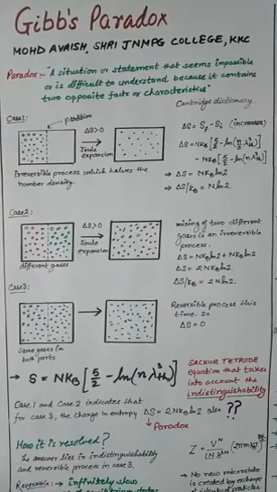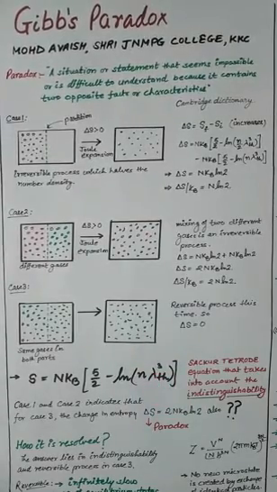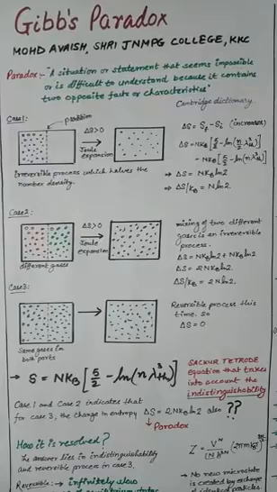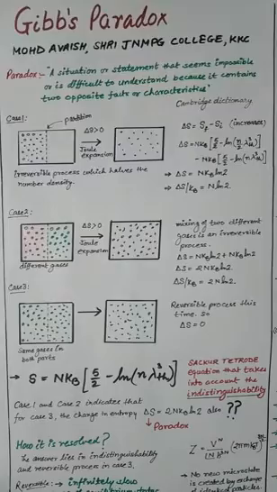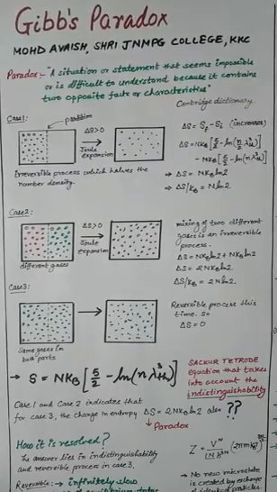What indistinguishability is, I can tell you very briefly: if you have some configuration in which atoms are distributed in different energy states, and you exchange any two molecules or atoms, then if they are indistinguishable, you won't get any new microstate or any change in the energy of the system.